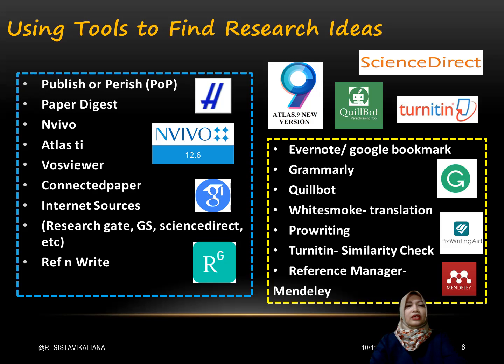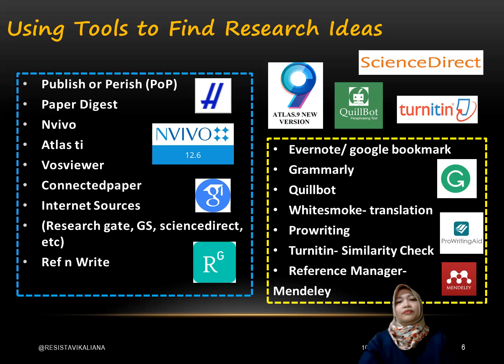Fifth viewer, usually used together with POP. It will make a mapping of our research topic, and then Connected Papers is similar to it, but it's not as powerful. And then the internet, of course, internet sources like ResearchGate, Google Scholar, Science Direct, and others. And other tools are Ref and Drive.